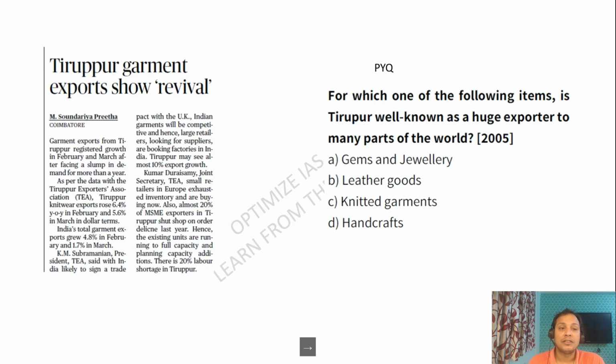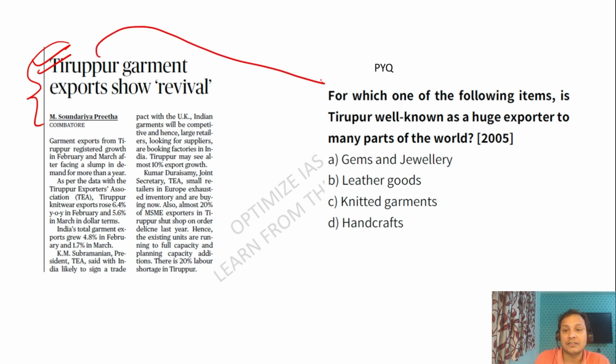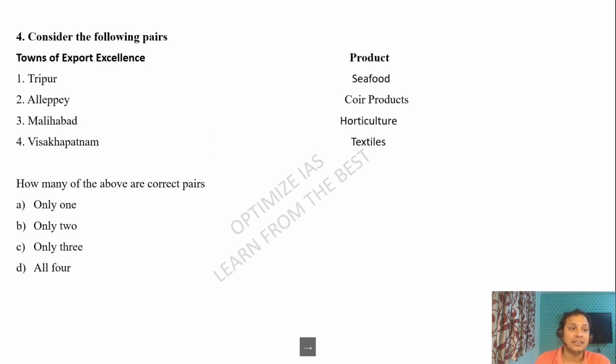Next question I have framed on Tirupur. Guys, there was news in the economic section that Tirupur garment exports will show a revival. You can see UPSC has already asked a question on Tirupur in 2005 about what is exported from Tirupur. Tirupur basically exports garments. And I have framed the question on this. You can see here towns of export excellence and the product. Tirupur, seafood. This is incorrect. It is basically garments.